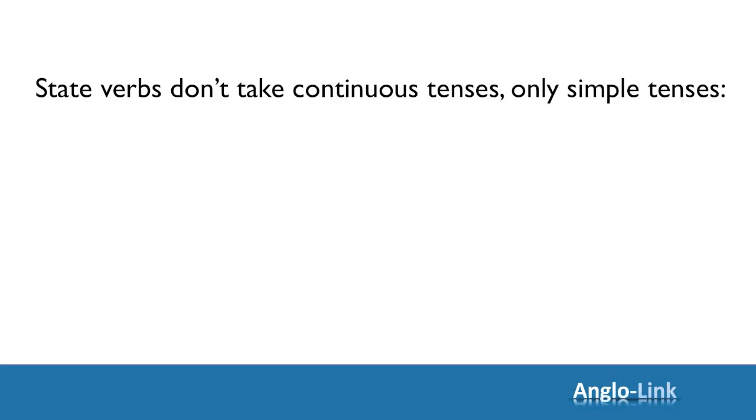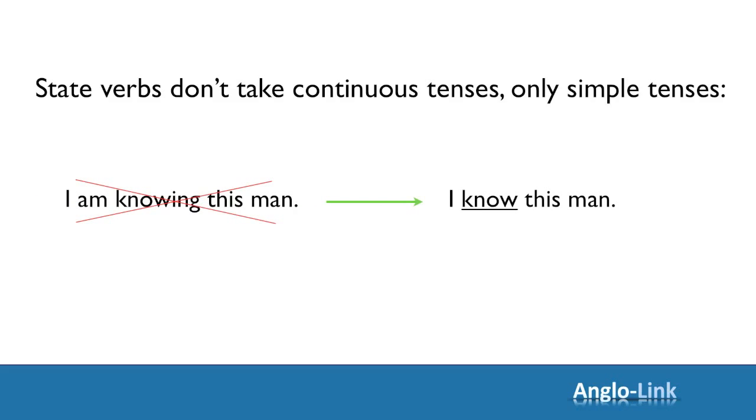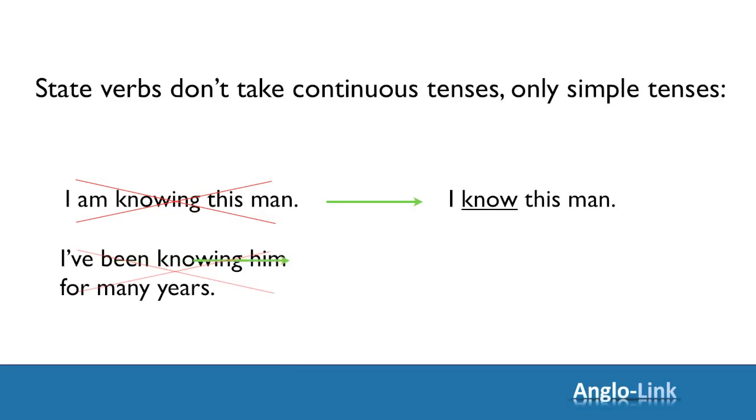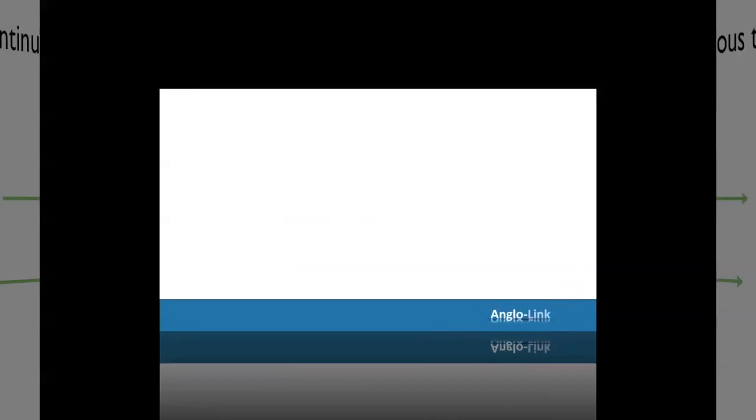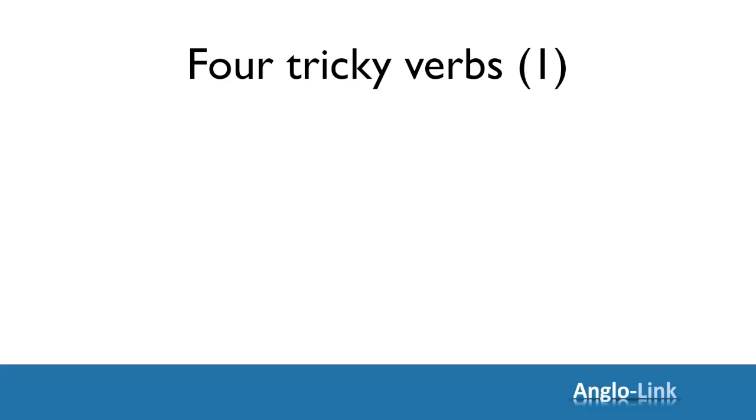One more example of a state verb not taking a continuous tense. I'm knowing this man. No. Simply, I know this man. And I've known him for many years. Now there are 4 verbs that can be a bit tricky because they can be either state or action.